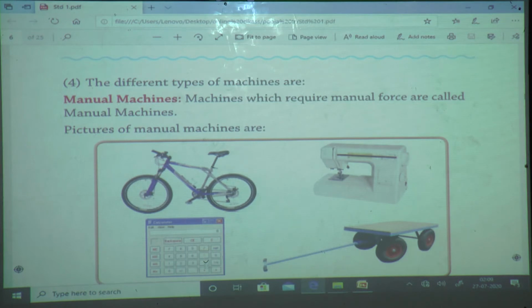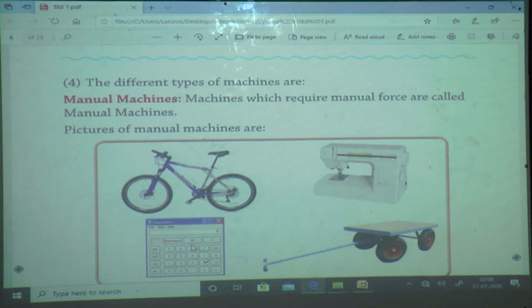But if I want to do continuous calculation, continuous addition, subtraction, then I must sit in front of the calculator. If one man or anyone is not in front of the calculator, can the calculator work? No, the calculator does not work.